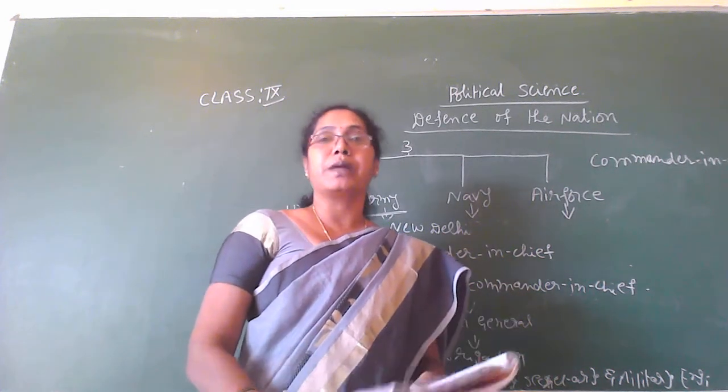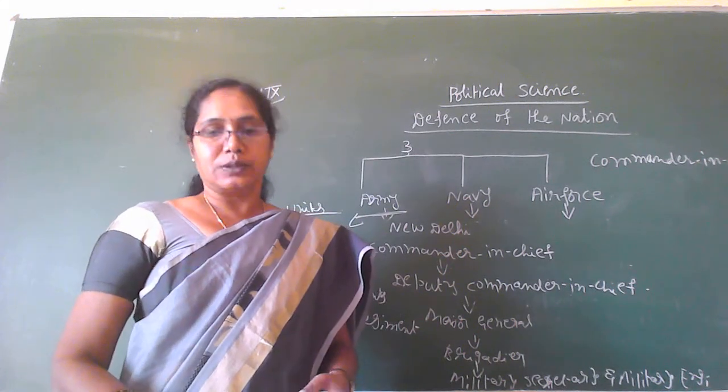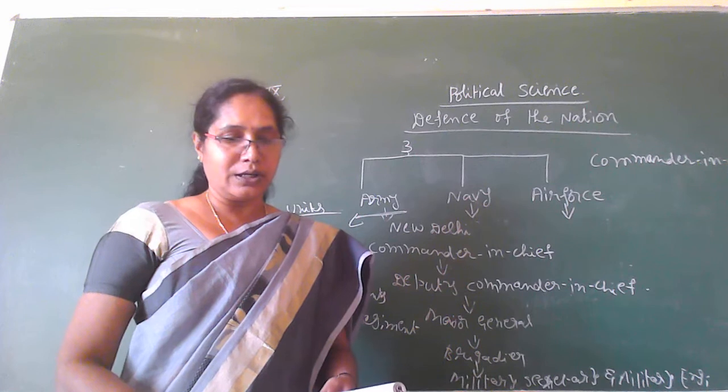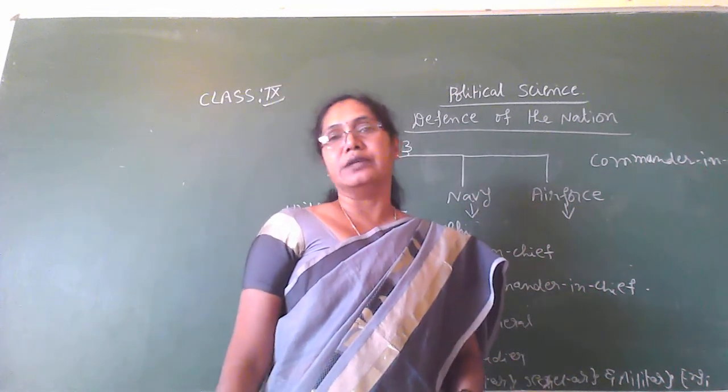Then there is a supply and engineers branch. The Indian Army is divided into 7 commands for administrative convenience.